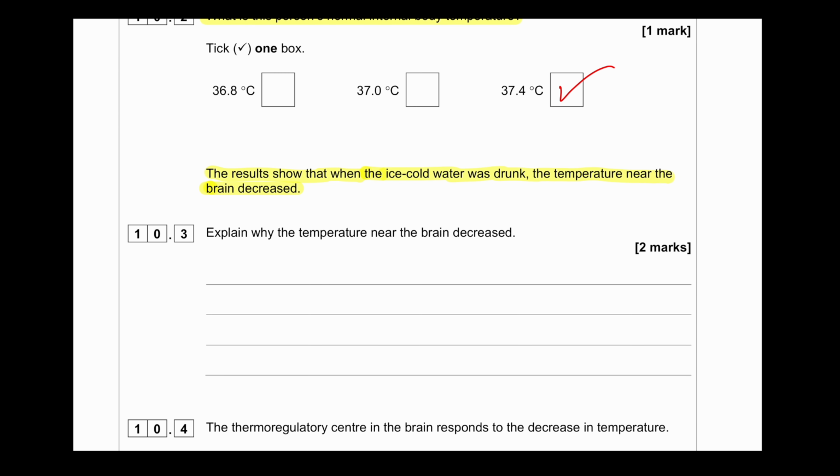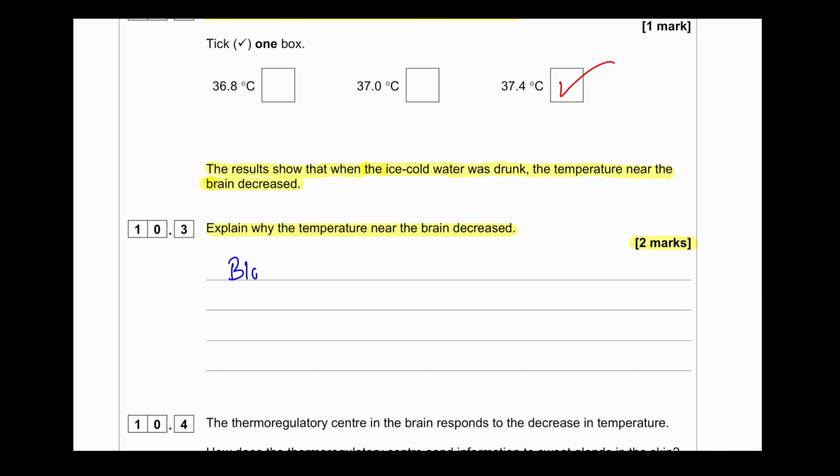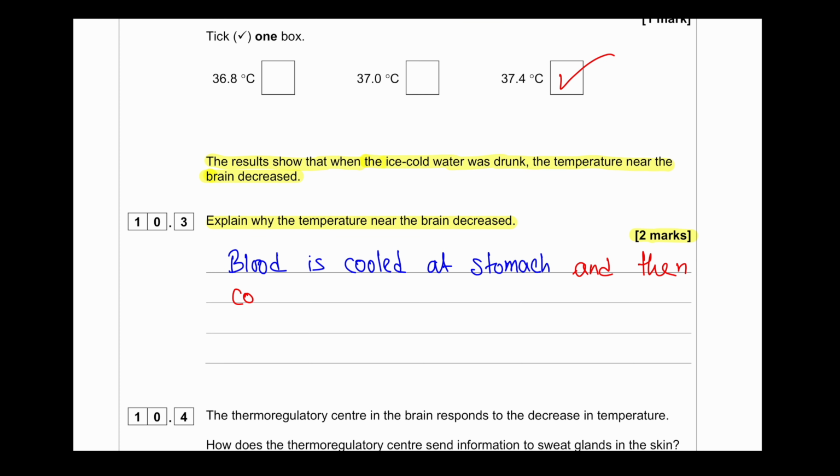Explain why the temperature near the brain decreased. This question gains 2 marks, and the answer is a little bit tricky. So basically, drinking cold water cools down the stomach, and when the blood passes through that cold stomach, the blood then gets cold and then flows back into the brain. The cold blood goes back into the brain, which causes the brain's temperature to decrease.